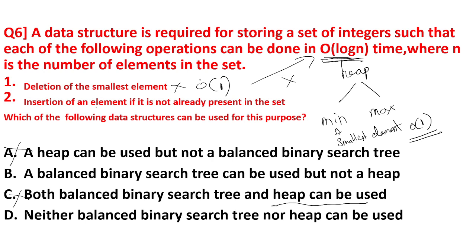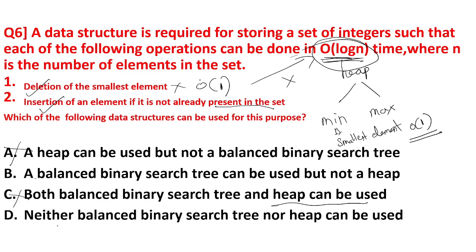The second is insertion of an element if it is not already present in the set. We know that the insertion and deletion time complexity for a binary search tree is O(log n). A balanced binary search tree data structure can be used to delete the smallest element and to insert the element if it is not already present in the set in O(log n) time. So this is true. So a binary search tree can be used.